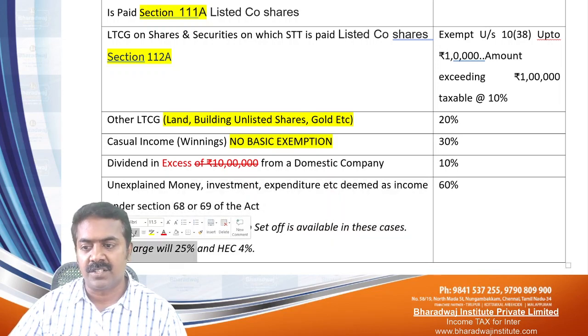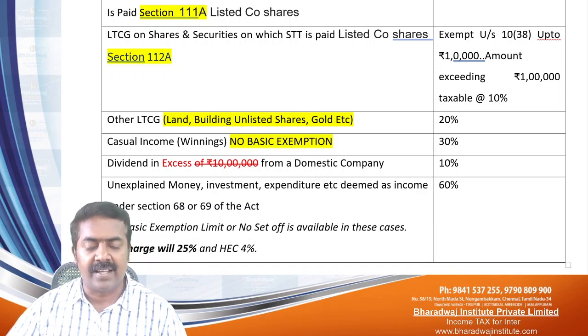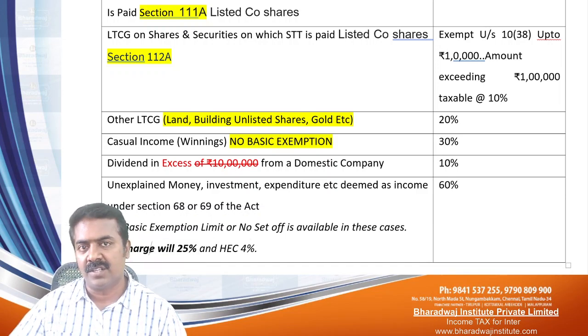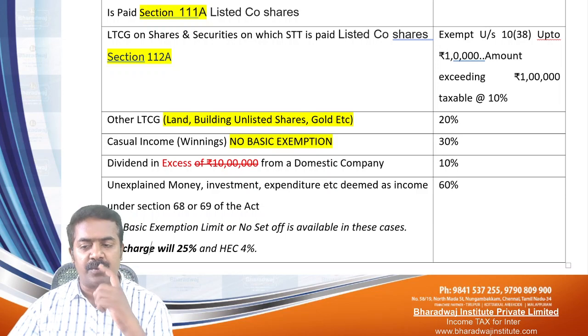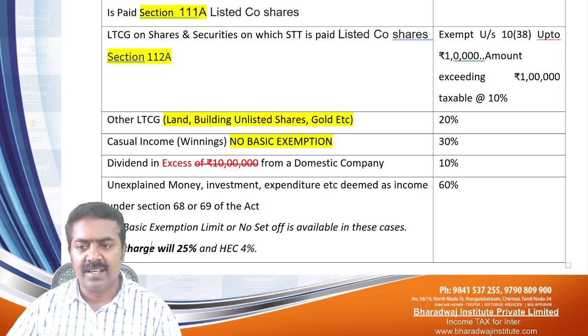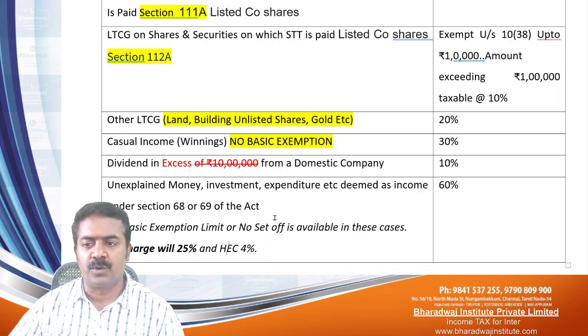Sir, what is the surcharge? We'll discuss this separately. Tax on tax is called surcharge. On the tax, you have to work out 25%. That is called surcharge. Then HEC, Health and education cess, 4%.